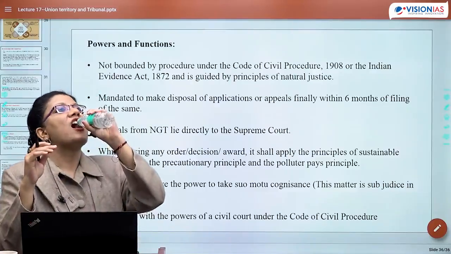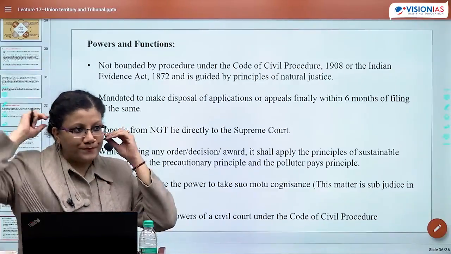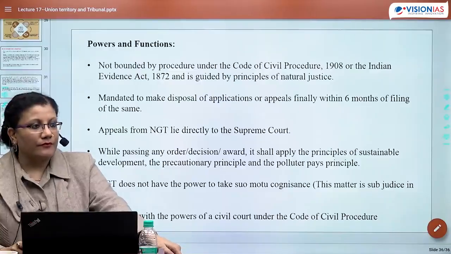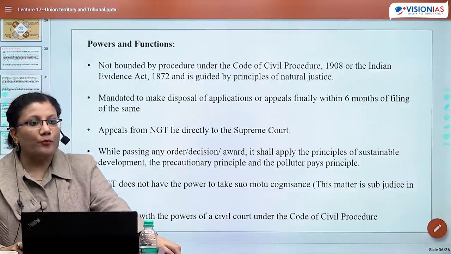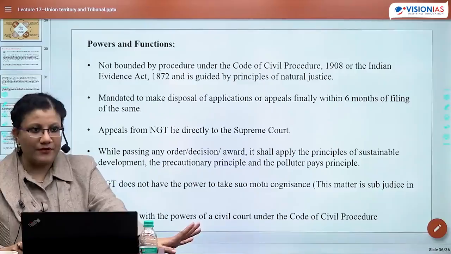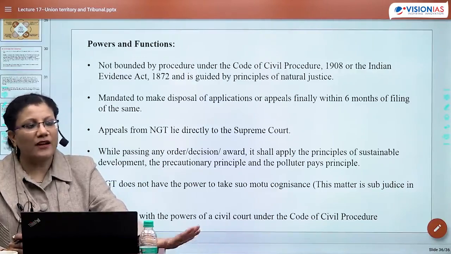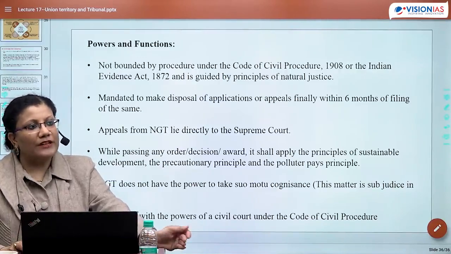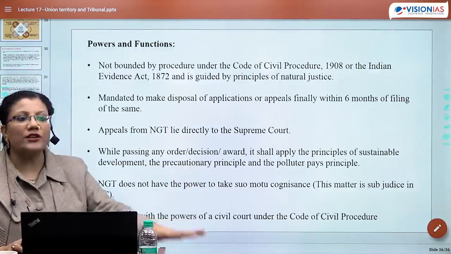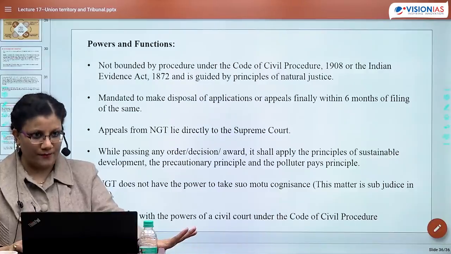So preemptive action would be taken before exactly something has happened, right? So even if the government is coming up, or sorry, any power plant or something comes up, on a preemptive basis also NGT can take a decision, right? So this is called the precautionary principle, that NGT can say I want to put a hold on this, I don't want this thing to happen, right?